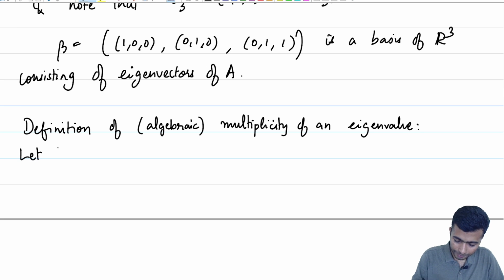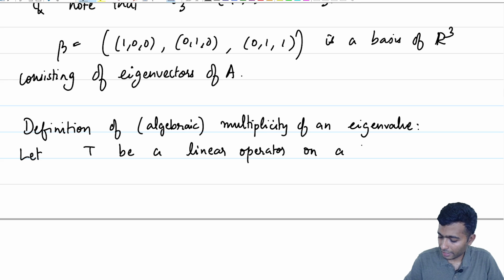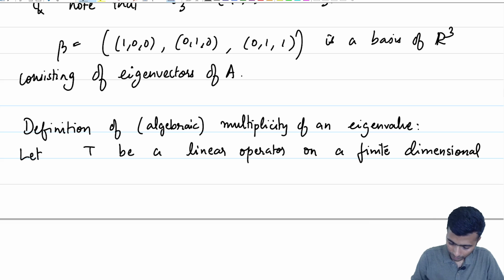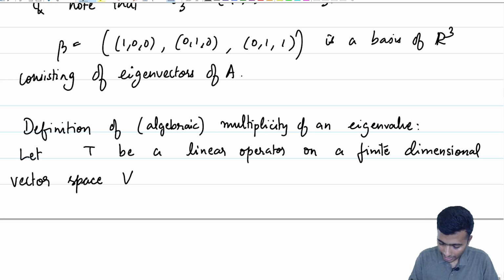So, let T be a linear operator on a finite dimensional vector space V, which has say dimension n.